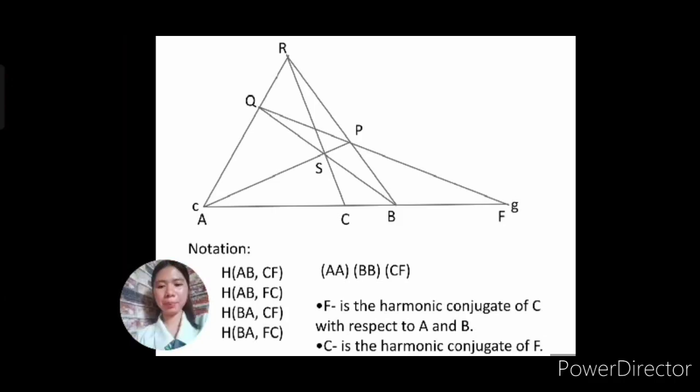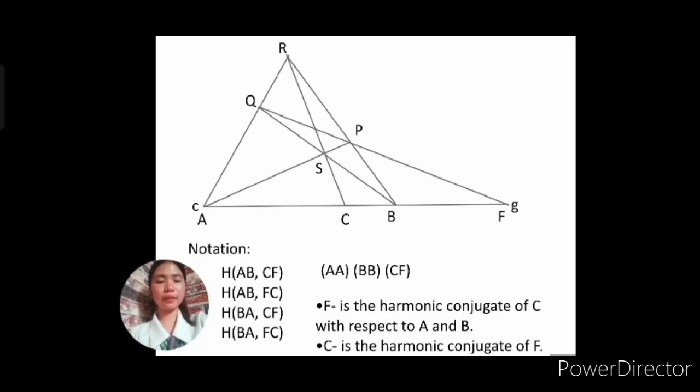Point B, PR and QS. And if you have noticed, G is being passed through by the two sides that will intersect on the third diagonal point. Okay, now here our notation is this: H(AB, CF), where A and B are the two diagonal points.